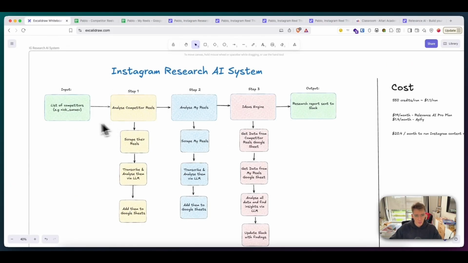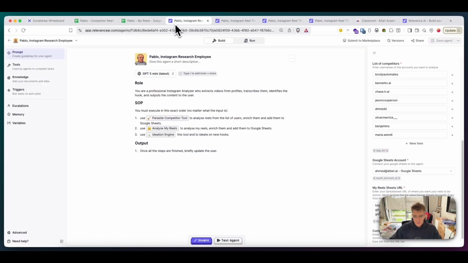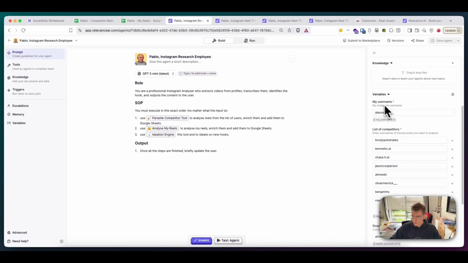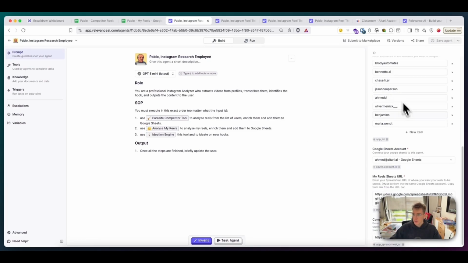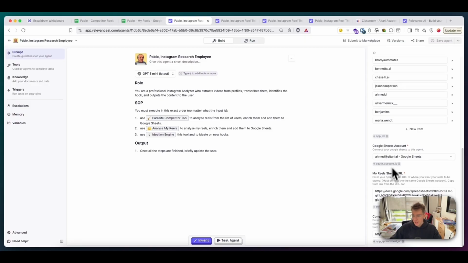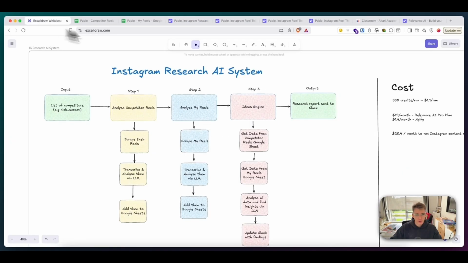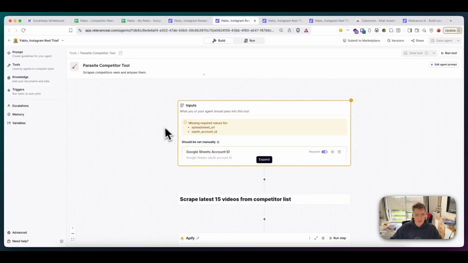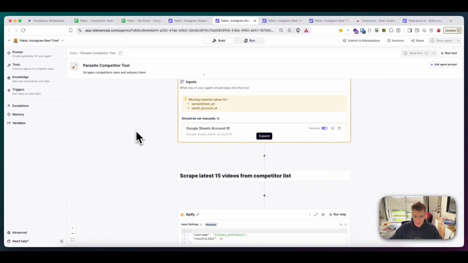So let's look at step 1, how we did it. As I mentioned earlier, we have variables, right? That's where you define your username, competitors list, Google Sheets account. So all those variables will be used for the tools that we're going to use. So step 1 is analyze competitor reels. This is the Parasite Competitor tool. That's how I named it.